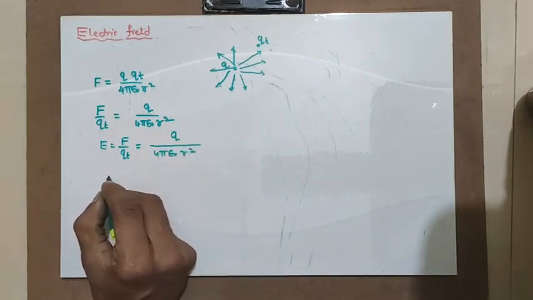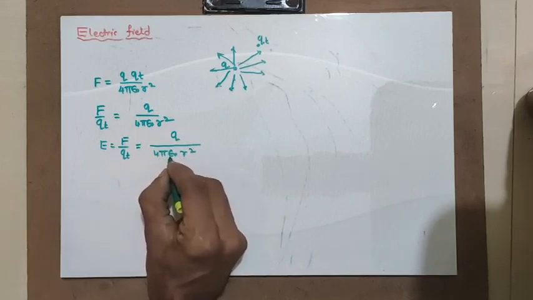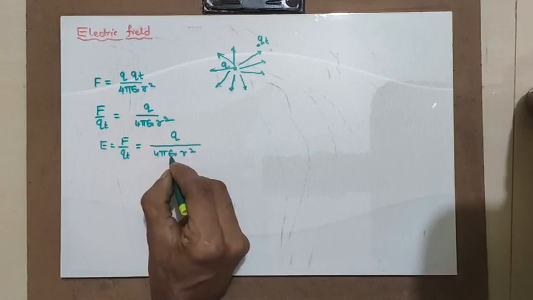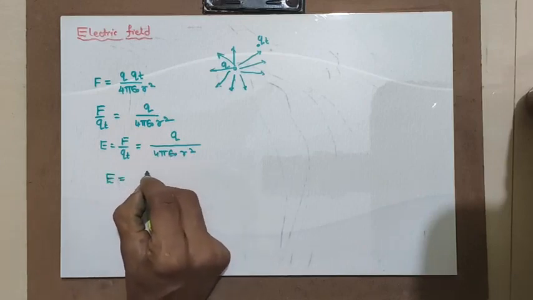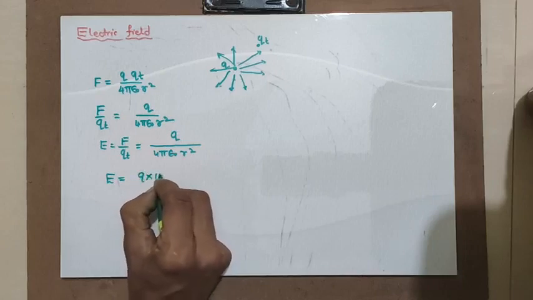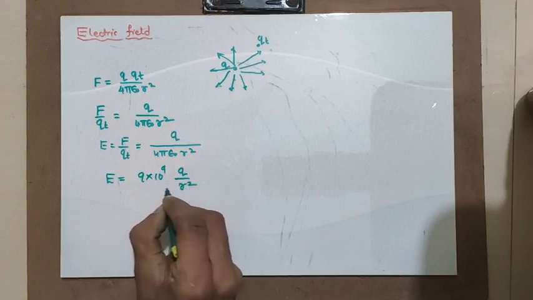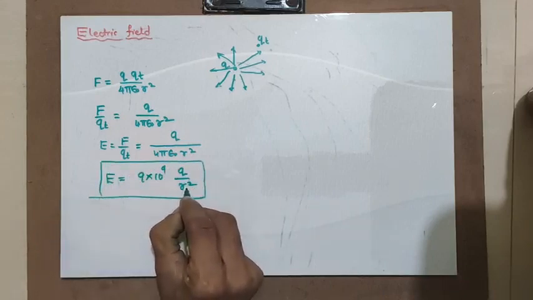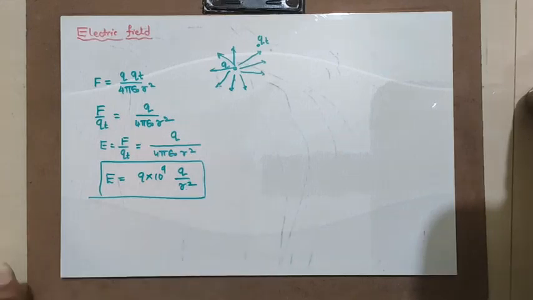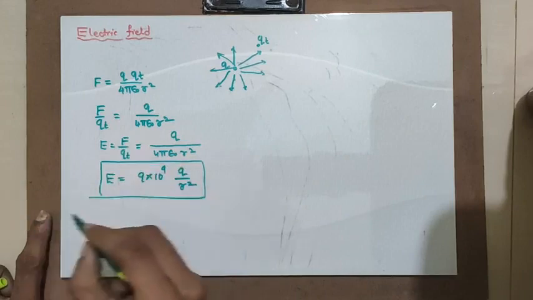Now in a consolidated manner, you already know that this 1 over 4 pi epsilon naught can be given by 9 into 10 raised to 9, and the electric field I can write as 9 into 10 raised to 9 Q divided by r square, where r is the distance where you would like to find the electric field. That means, you see, this test charge is an imaginary thing.